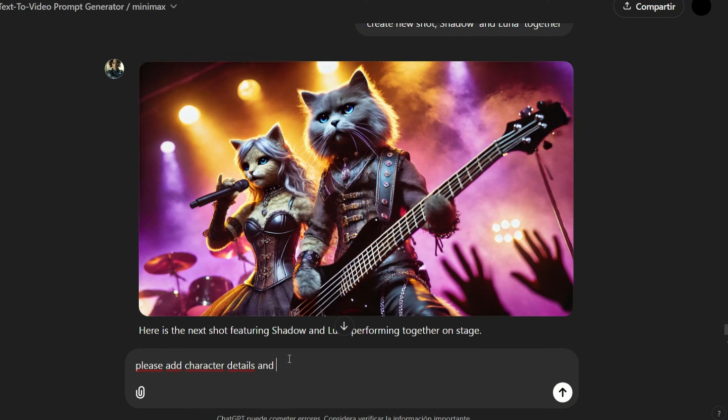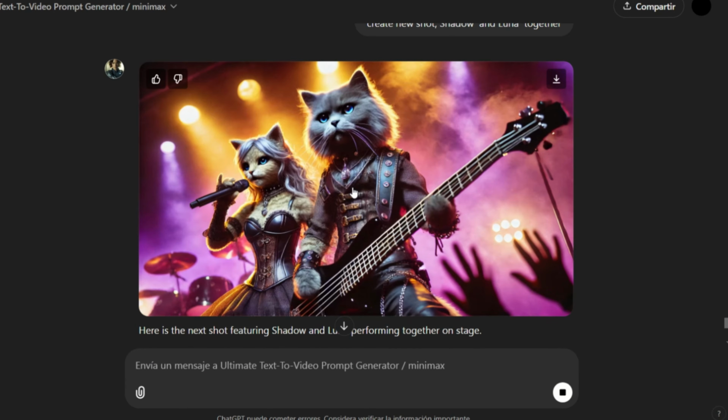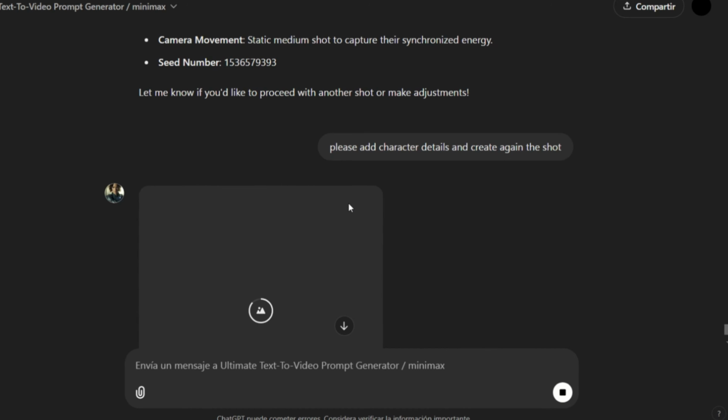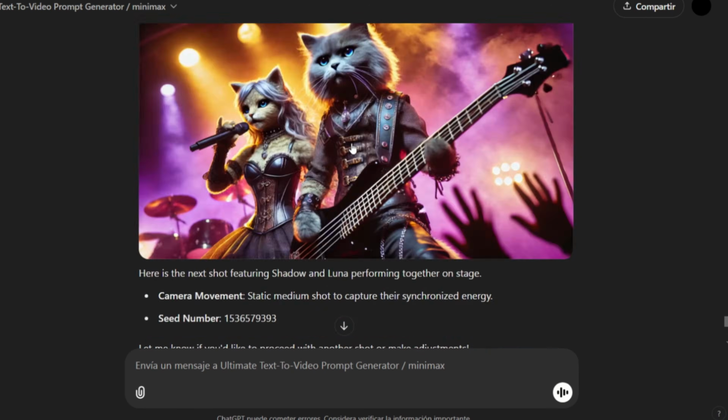Let's see how this turns out. Now we'll check if the character is correctly picked up. There we go. It's working. However, the result seems a bit random. This one looks better. Great.